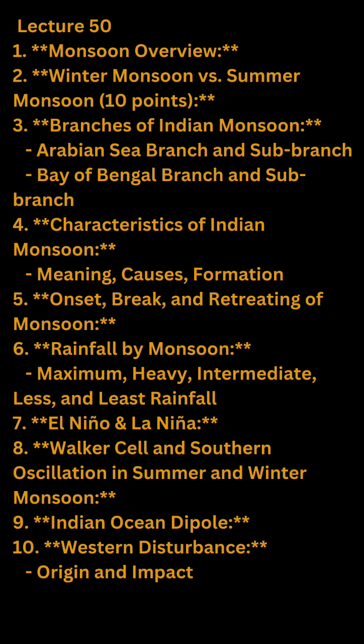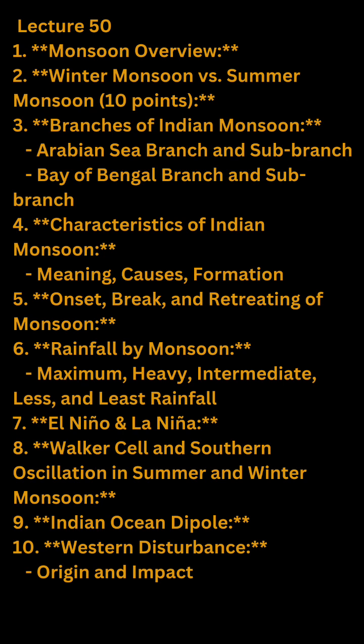1. Monsoon Overview. The monsoon is a seasonal shift in wind patterns, characterized by a pronounced change in precipitation. It is primarily associated with the Indian subcontinent, but also affects neighboring regions such as Southeast Asia, East Asia, and Africa. The word monsoon is derived from the Arabic word mawsam, meaning season.